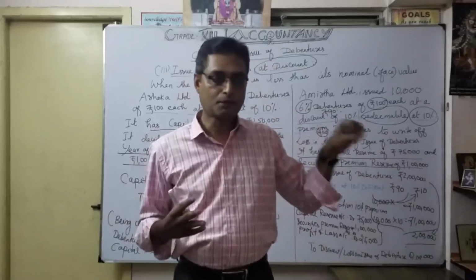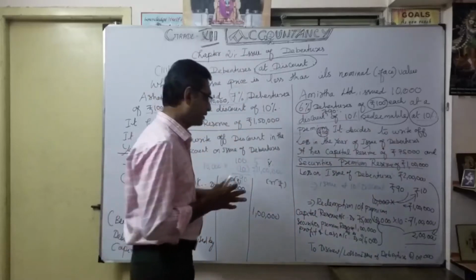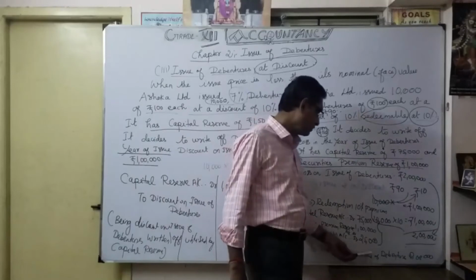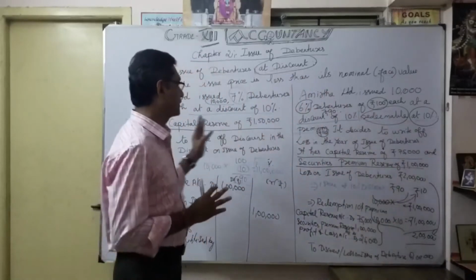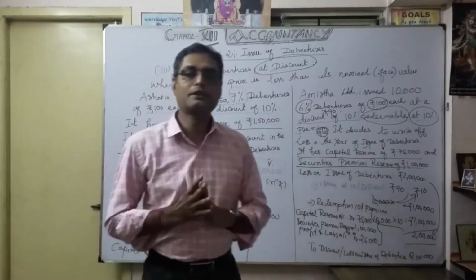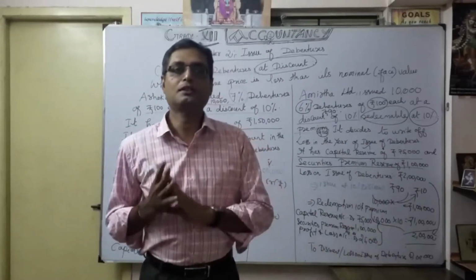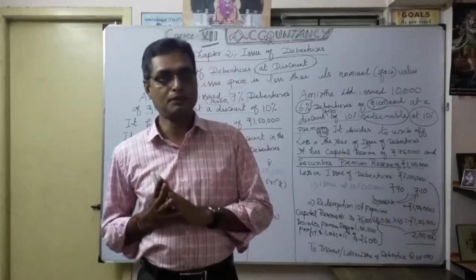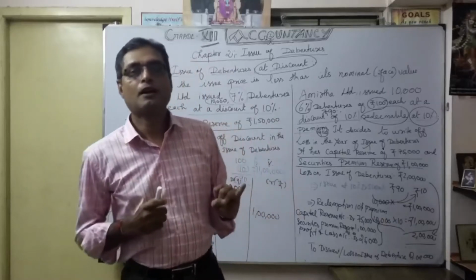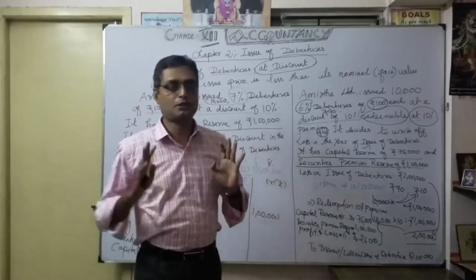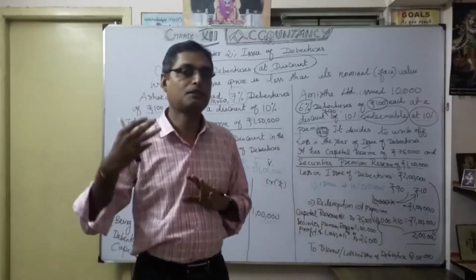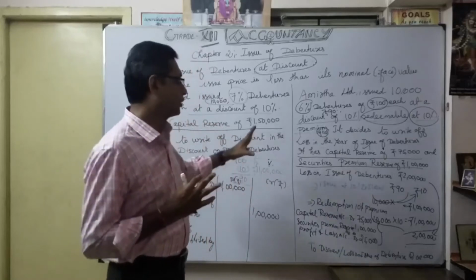I am going to adjust that 25,000 portion to compensate the discount or loss on issue of debentures, 2 lakhs. So understood? With the help of these 2 examples, keep in mind how to compensate the discount or loss on issue of debenture, maybe by capital reserve, securities premium reserve or statement of profit and loss account. Keep that point in mind whenever you are asked for journal entries. Okay, so you have now understood.